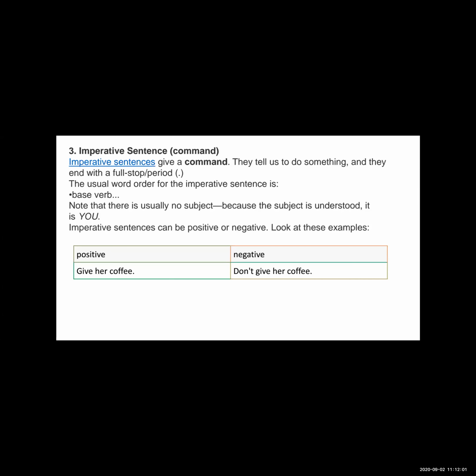They tell us to do something and they end with a full stop. What is the order of the imperative sentence? They always start with the base verb, or we can say the main verb. Note that there is usually no subject because the subject is understood, it is you. Got it? An imperative sentence can be positive or negative, and see some examples here.